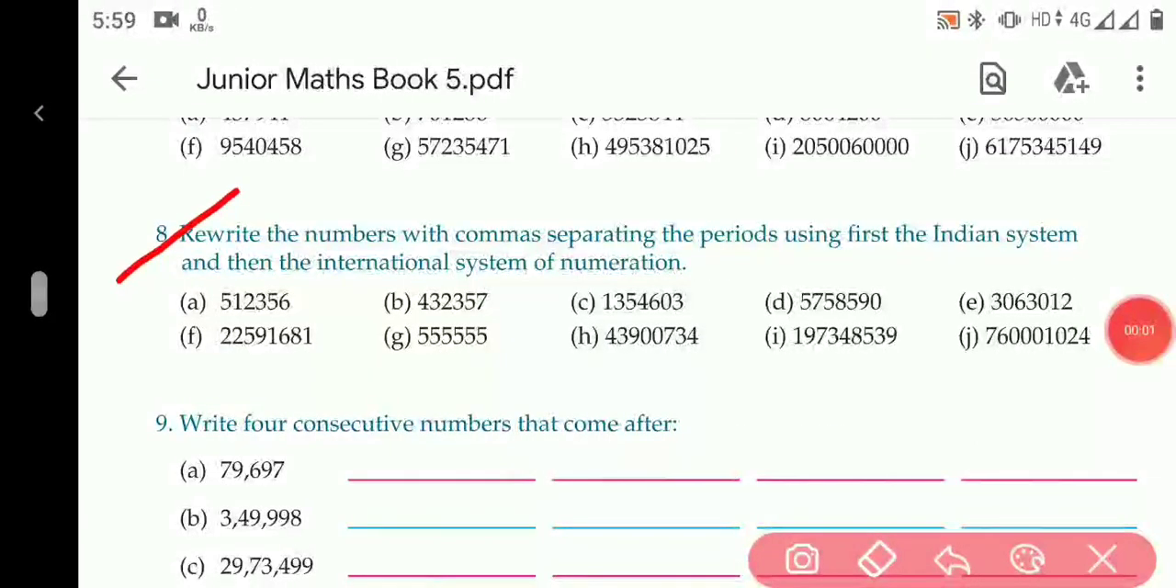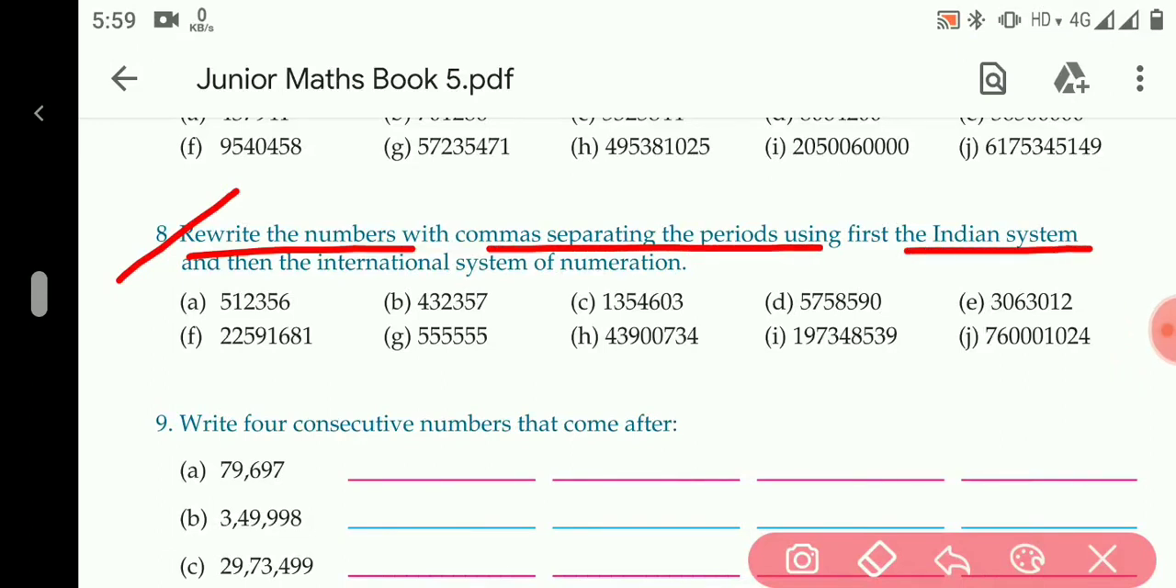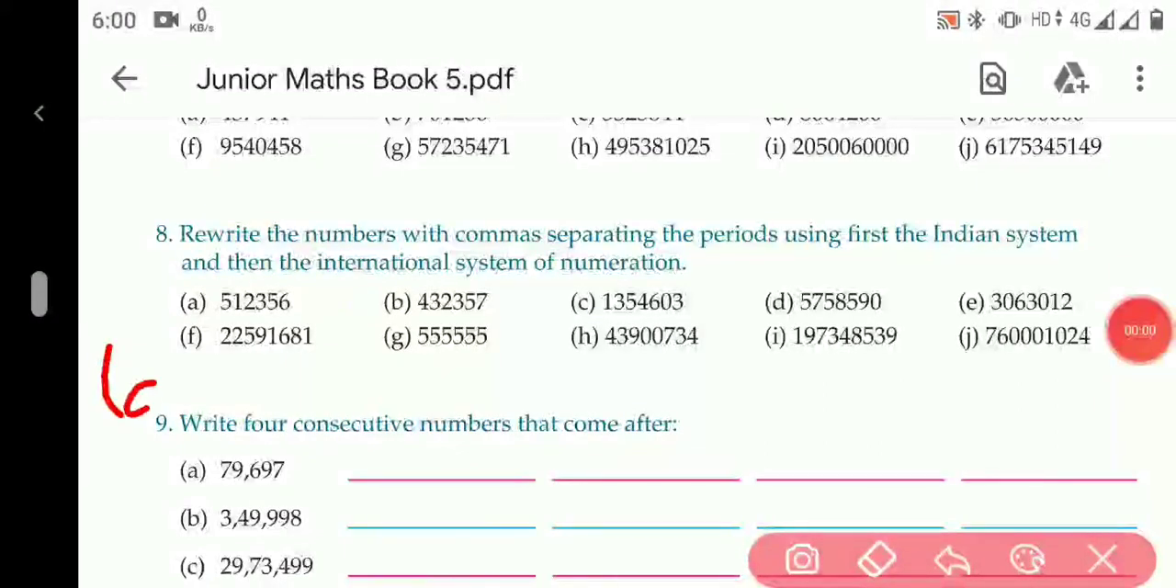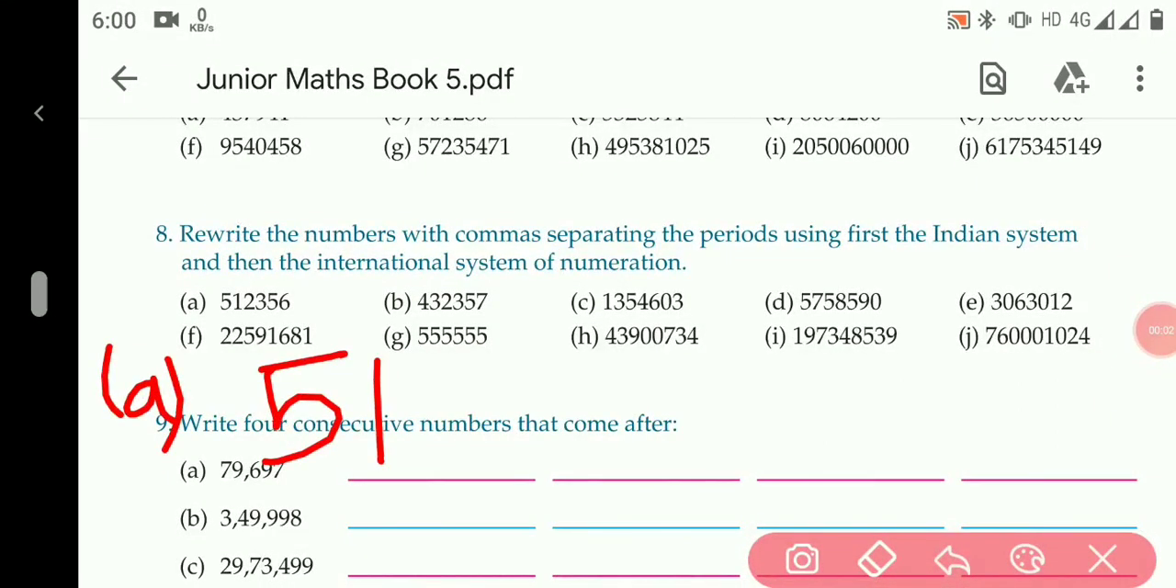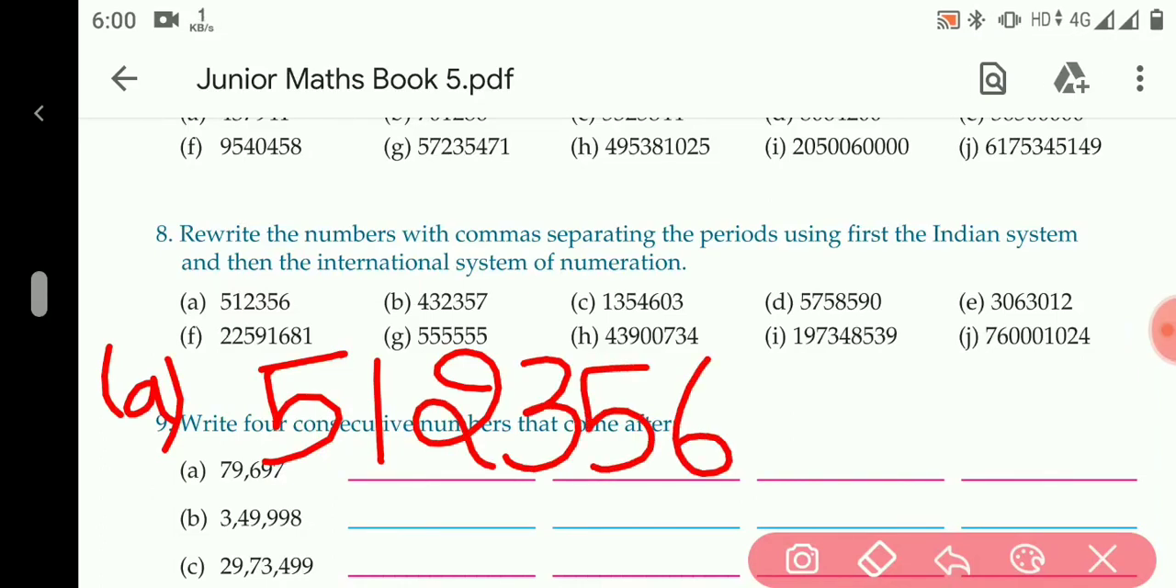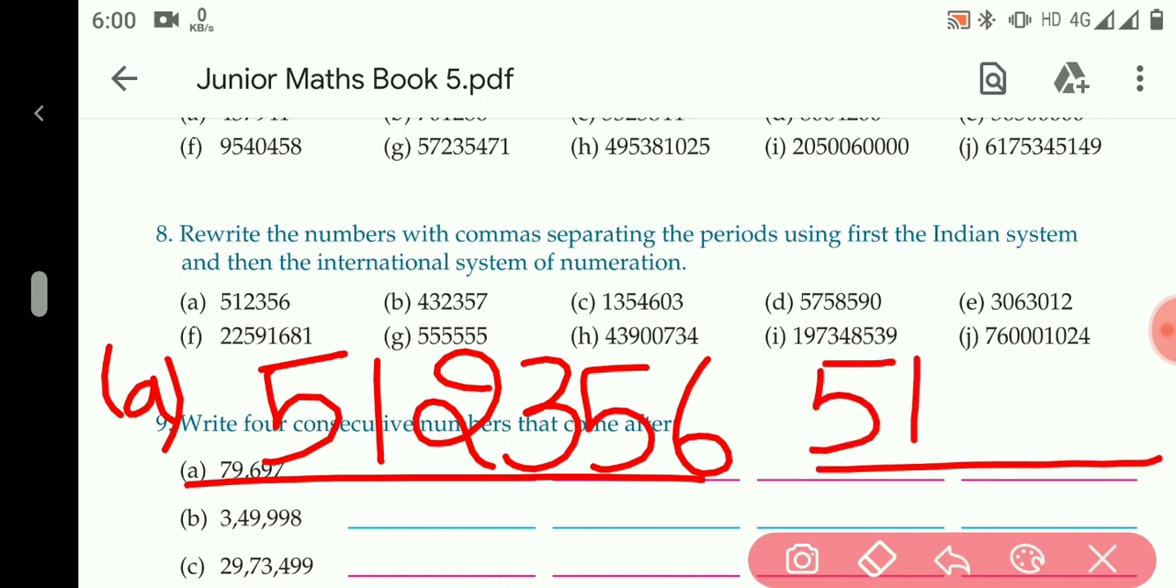Question number 8. Rewrite the numbers with commas separating the periods using first the Indian system and then the international system of numeration. You have to write the numbers and put the commas first according to Indian system and then according to international system. In A part 5, 1, 2, 3, 5, 6. Then here also we will write the same 5, 1, 2, 3, 5, 6.